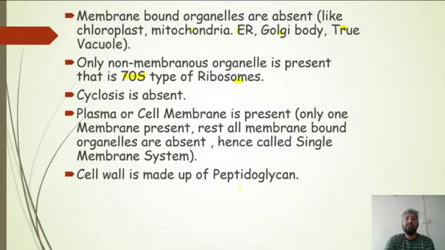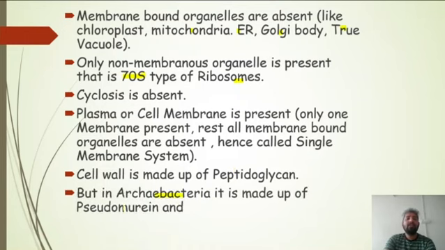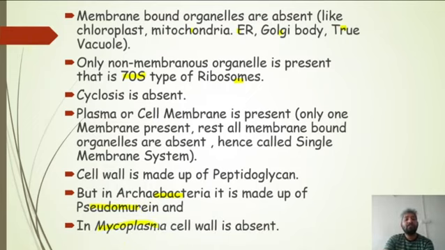Or if you see, the cell wall of plants is made up of cellulose. Cell wall of fungi is made up of chitin. So peptidoglycan is the cell wall component of the monerans, and peptidoglycan is also called murein. But there is one group of the Monera, that is Archaebacteria, where the cell wall is made up of pseudomurein, other than the murein, other than the peptidoglycan. Some other substances are associated with it. And one member here is Mycoplasma, where the cell wall is absent. Cell wall is not there.